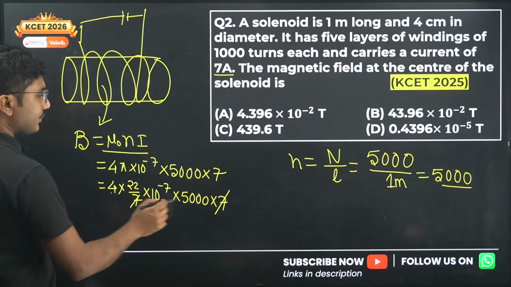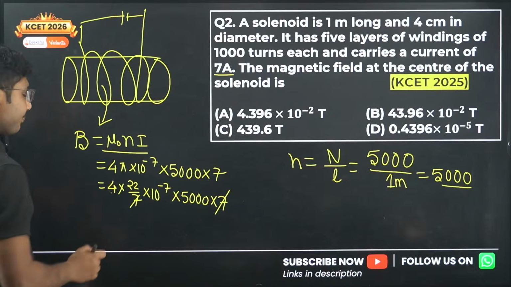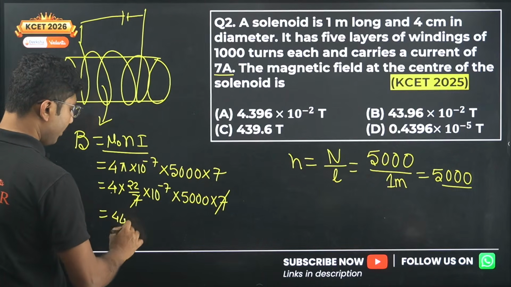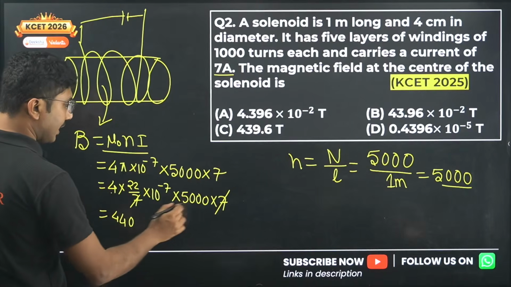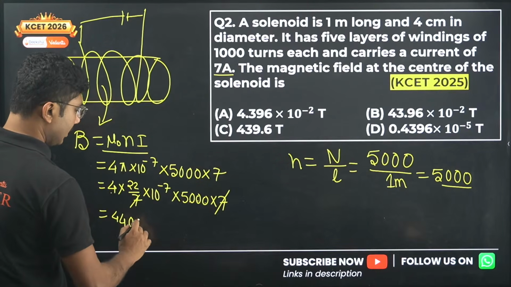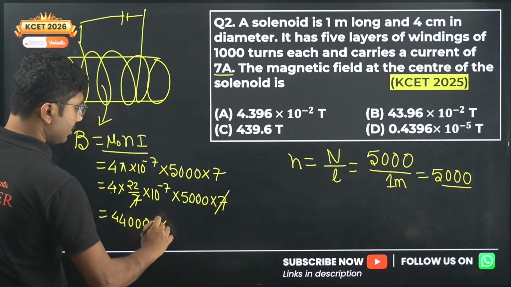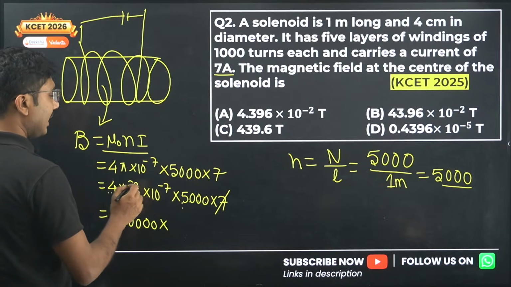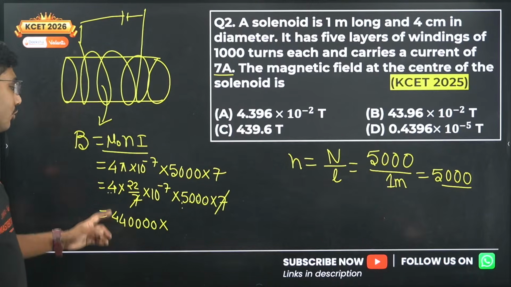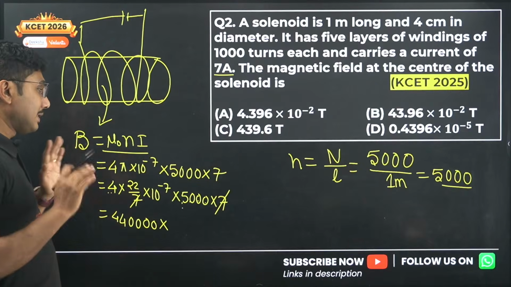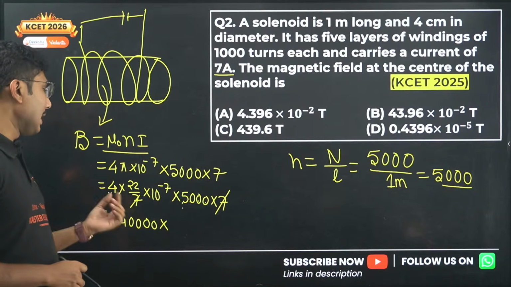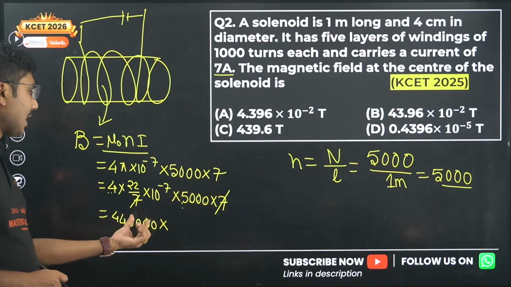So 4 fives are 20. 20 into 22 is 440, and then whatever zeros are left we just put over here.